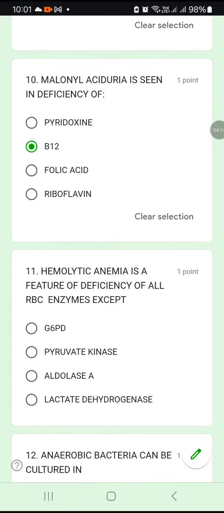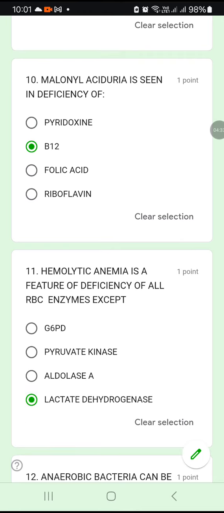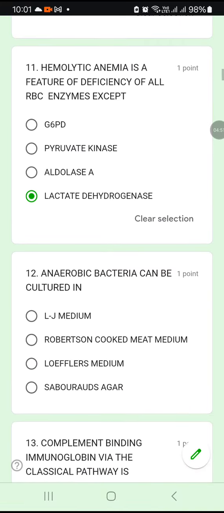Hemolytic anemia is a feature of deficiency of all RBC enzymes except G6PD, pyruvate kinase, aldolase A and lactate dehydrogenase. So you have to rule out the exception, lactate dehydrogenase. Whenever there is a deficiency of G6PD, you will have hemolytic anemia. Whenever you have deficiency of pyruvate kinase also, you will have hemolytic anemia. Aldolase A deficiency also shows hemolytic anemia, but not lactate dehydrogenase. So 11D is the answer.